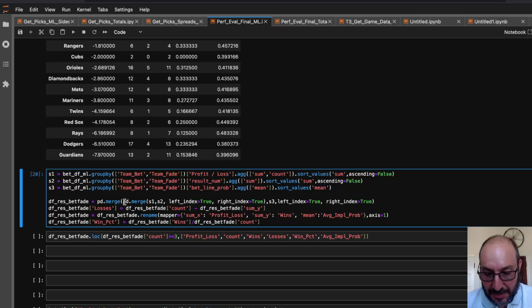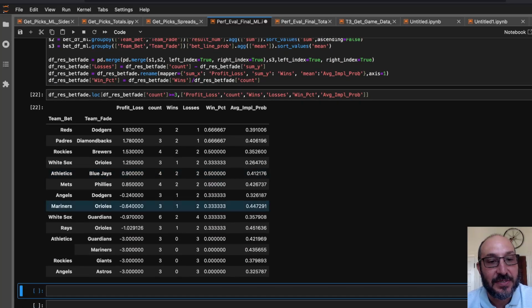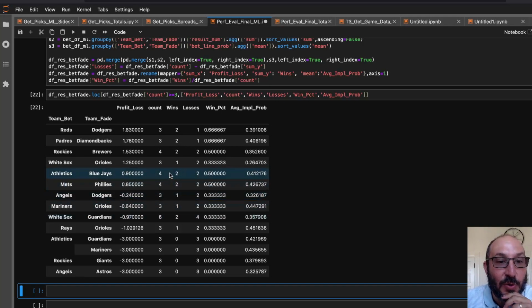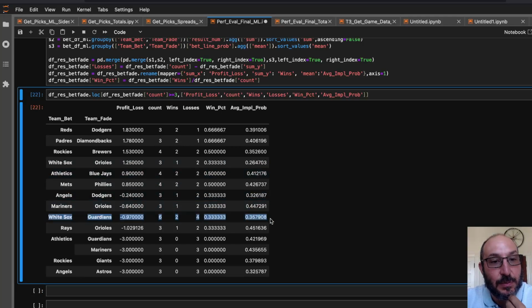Then I went to look at particular pairs of teams. I looked for pairs where we bet on a team to win and a team to lose, that particular ordered pair, where we bet on it more than 3 times, just to kind of look. So actually the most common pair we bet on was the White Sox to beat the Guardians.